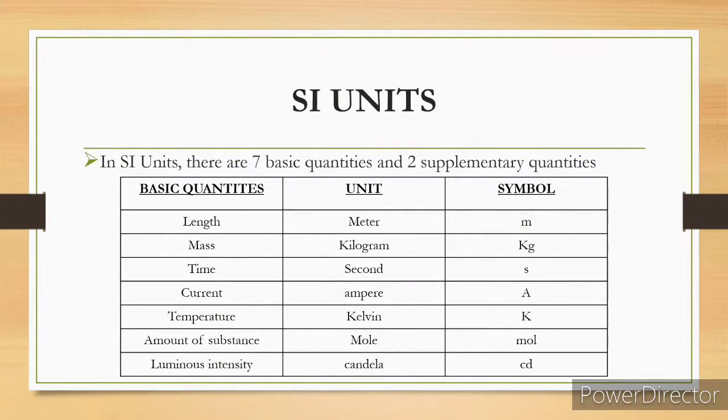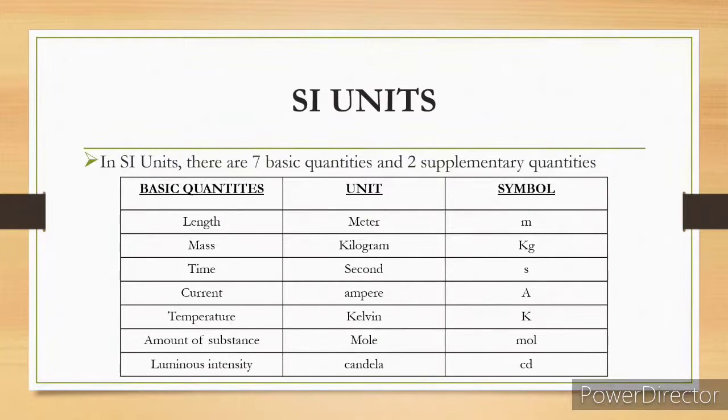In SI units, there are 7 basic quantities and 2 supplementary quantities. The 7 basic quantities are length, mass, time, current, temperature, amount of substance, and luminous intensity.